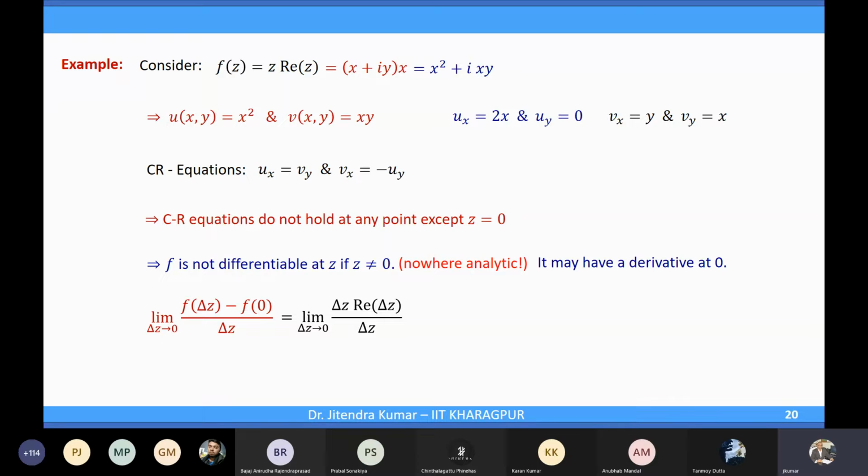Differentiability at a point or analyticity at a point is fine. It makes sense, which says that the function is said to be analytic at a point if it is differentiable at that point, and not only just differentiable, it is differentiable in the neighborhood of that point also. So the point is, it is more of a theoretical nature, because once you are talking about analyticity at a point, then you already have that the function is differentiable at that point and also around that point.